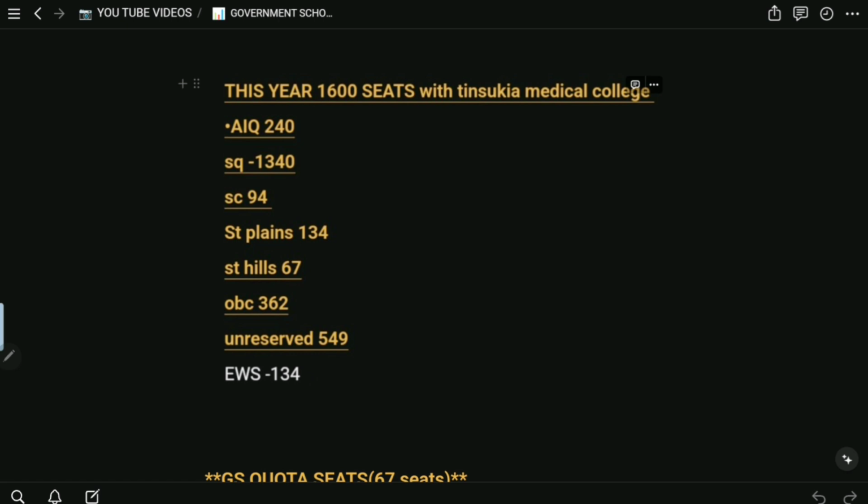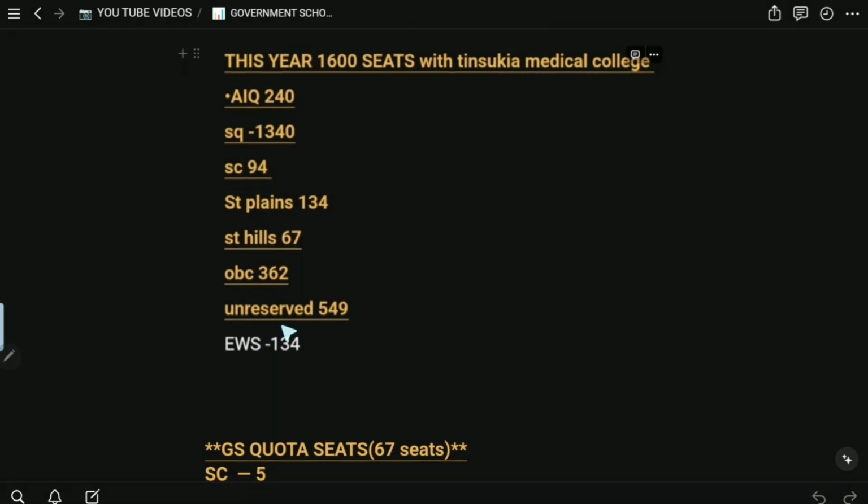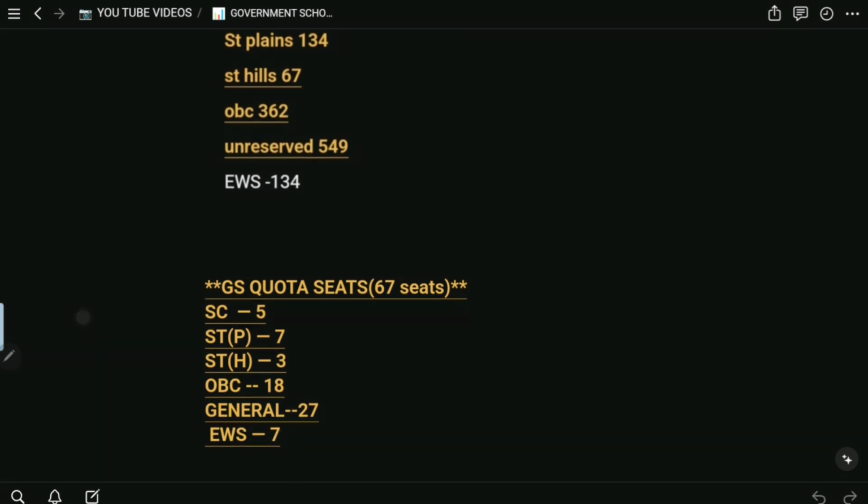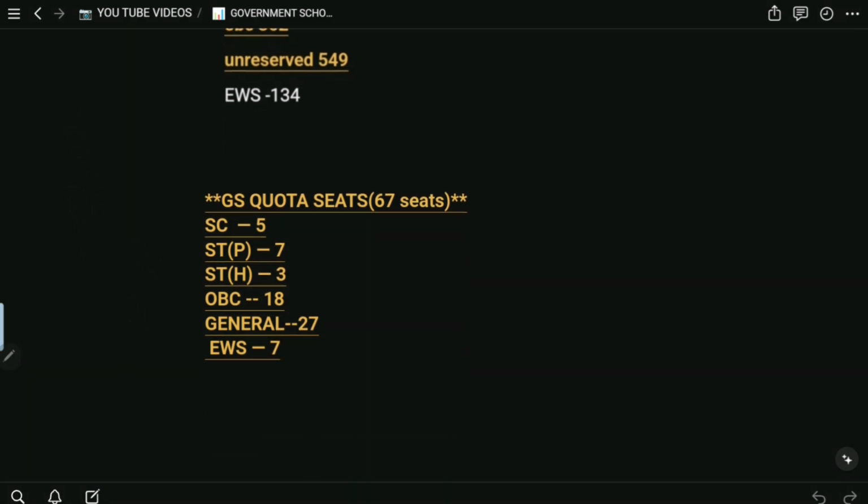And since it is a horizontal type of reservation, all these categories will have 5% of seats reserved for the government school quota. So let us see how many seats each category gets. For example, 5% of 1340 is 67, and these 67 seats get separated: for SC 5, for STP 7, for STH 3, for OBC 18, for general 27, and for EWS 7. Now we will see the difference between horizontal and vertical reservation.